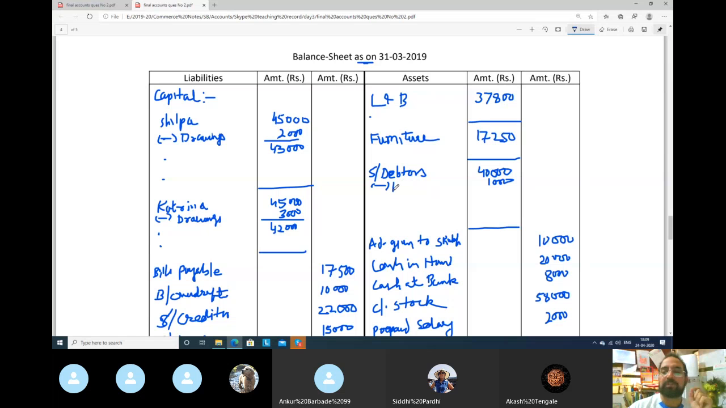So provision for bad debts 1000. Now your debtors, जो आपको पैसा आना है, will only be 39,000 rupees. Okay, is this clear? So we have done one adjustment.